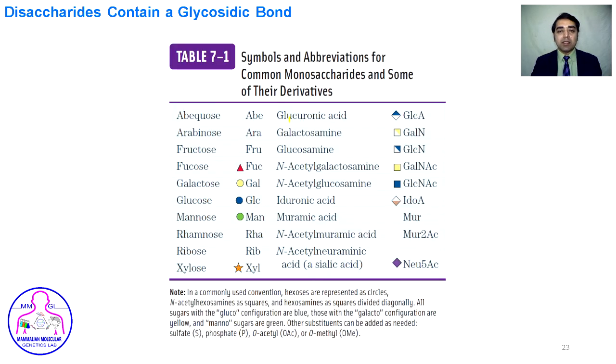These are some of the representative monosaccharides. For example, glucuronic acid has the abbreviation GlcA: G is capital, l small, c small and A capital. In the same way, galactosamine, glucosamine, N-acetyl glucosamine, N-acetyl galactosamine, iduronic acid, muramic acid.